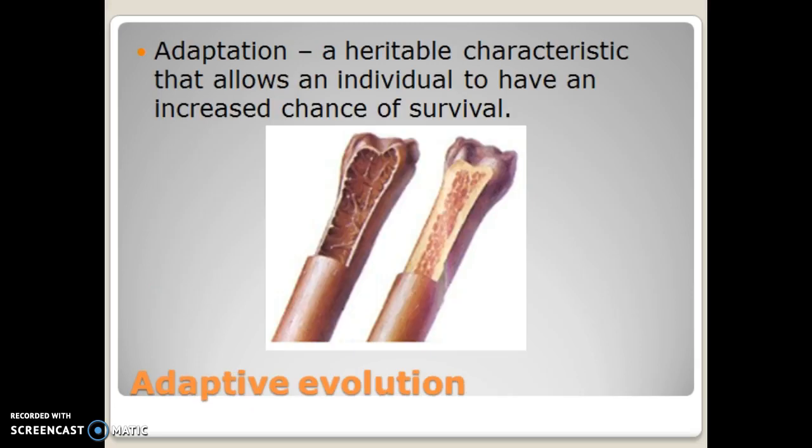Moving on, we're going to be looking at adaptations and the role they play in survival. To start with, an adaptation is something that can be inherited from a parent, and it helps individuals survive, so it increases fitness. Right here we're looking at an adaptation in the bones of birds specifically. Now if you're looking at these two bones, which one would be a human bone, which one would be a bird's? Well, based on what I'm seeing, the outer part of this bone is really thick, and the outer part of this bone is really thin.